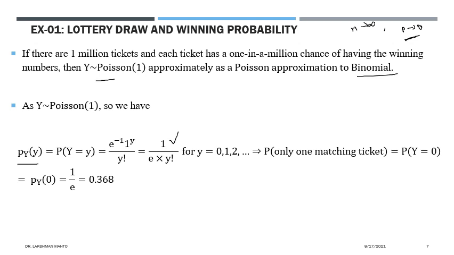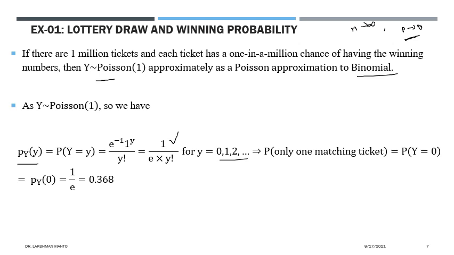It is counting the number of matching tickets. The number of matching tickets might be 0, 1, 2, 3, we don't know up to what it will go, but definitely it would be less than the total number of lottery tickets we are having.